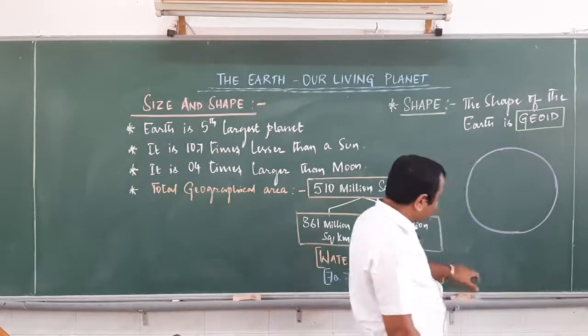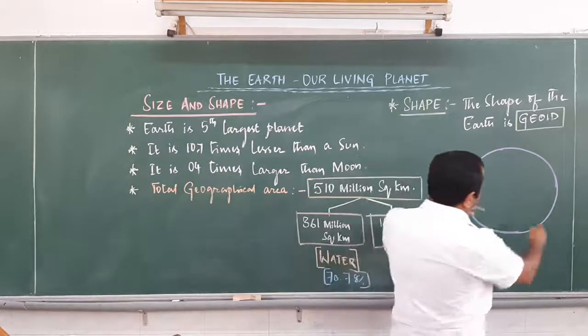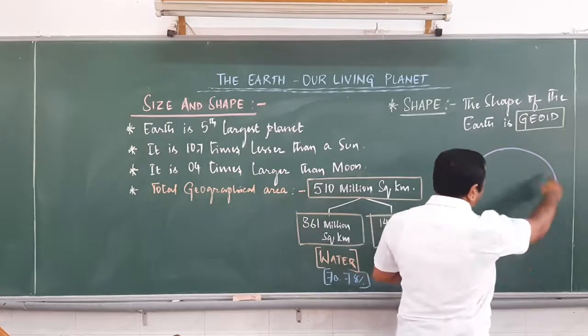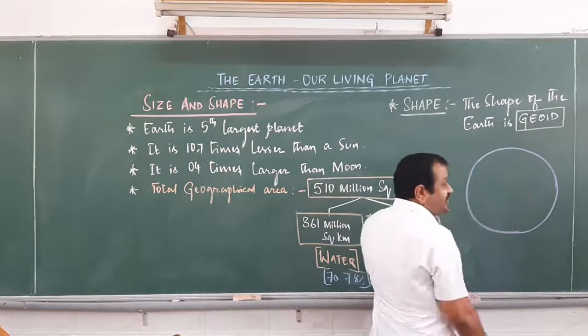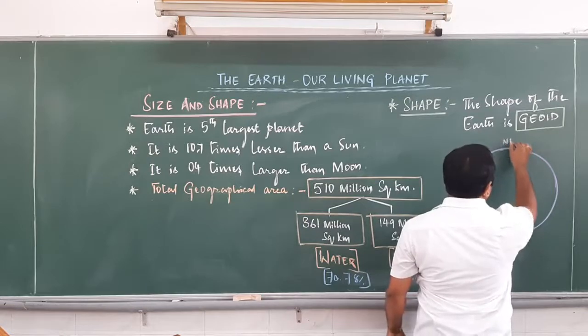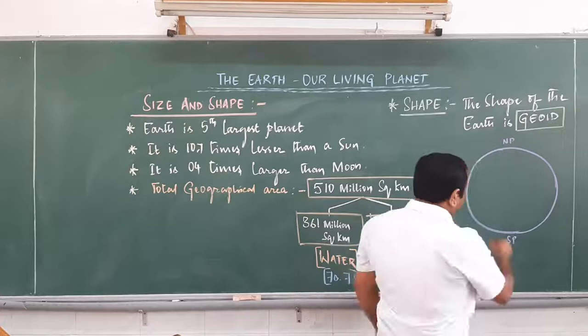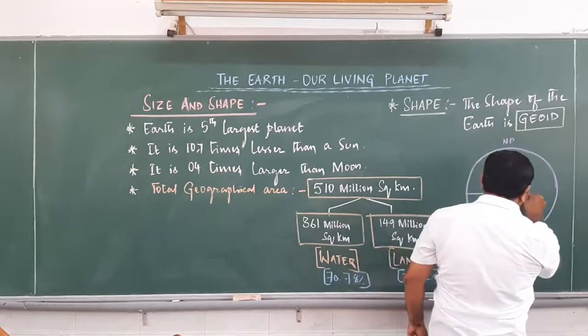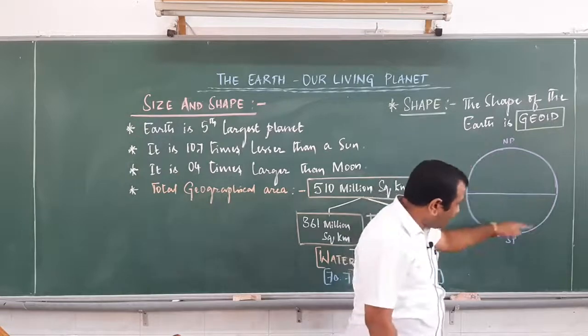So this is the shape of the Earth, the geoid shape. It is not completely round; it is bulged at the equator and compressed at the top. You can see this we call the north pole, this the south pole, and this the equator.